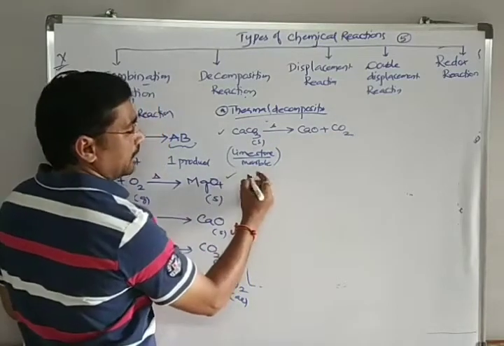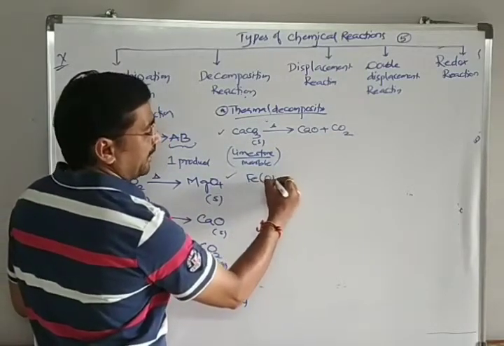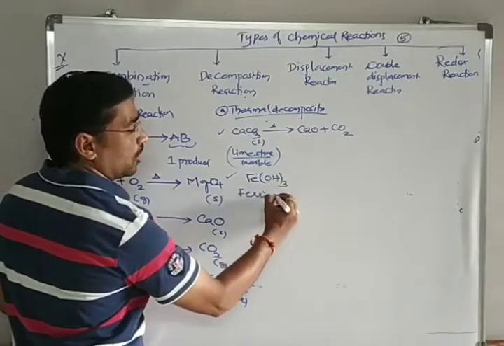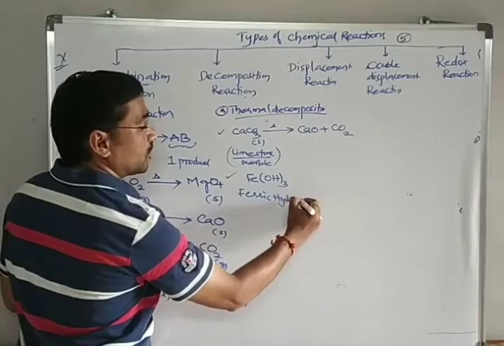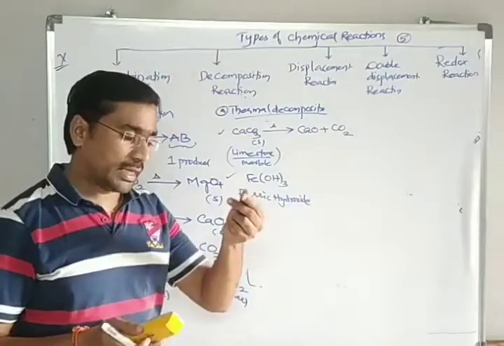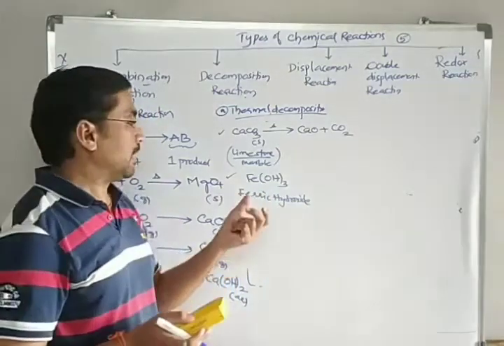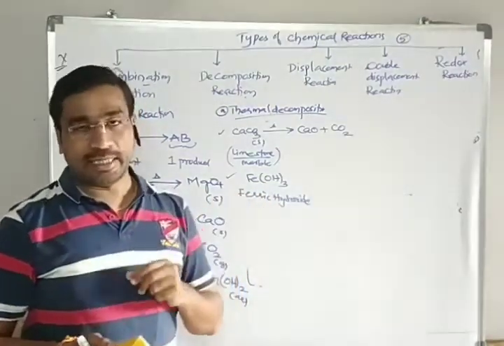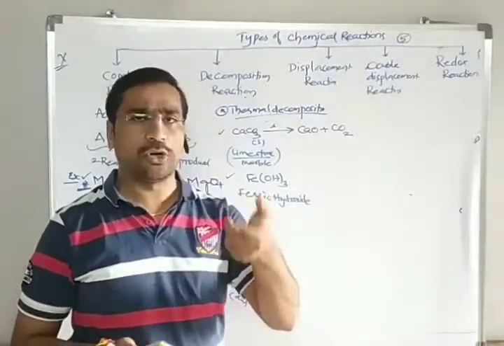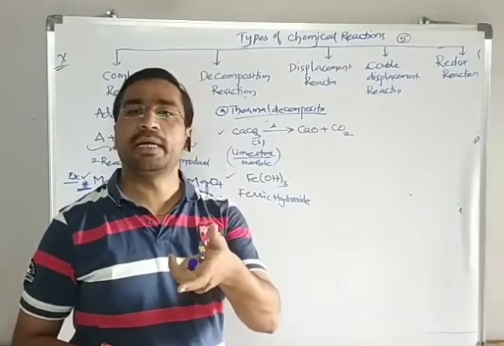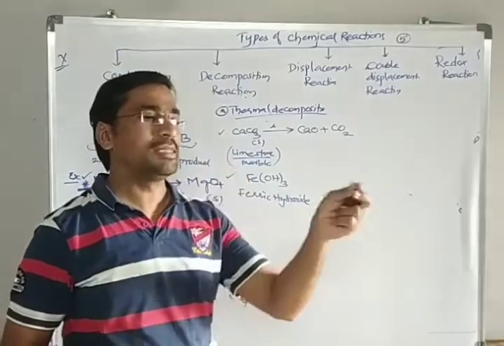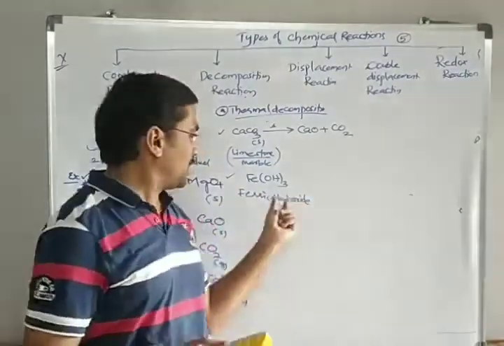The second example which we can do in our laboratory is Fe(OH)3. The name of this is ferric hydroxide. Normally we can take it as a white color substance, same like our table salt, but with a little bit of softness. Our table salt will be a little bit rough.